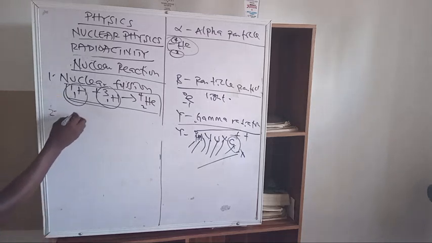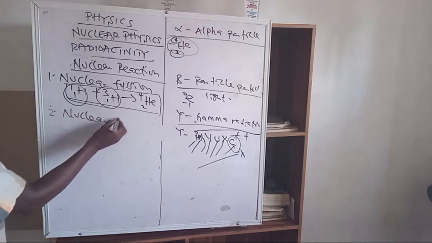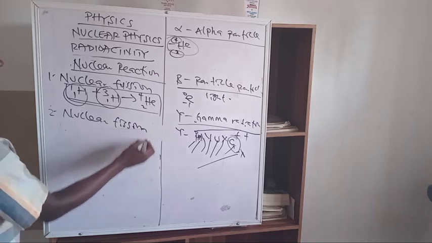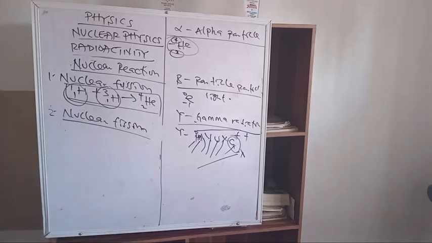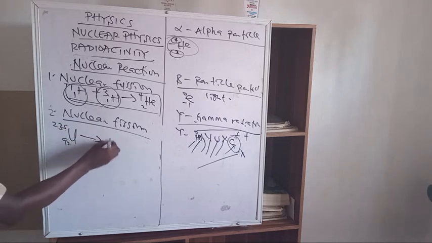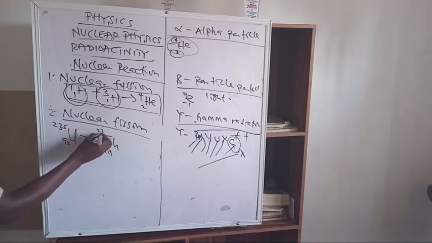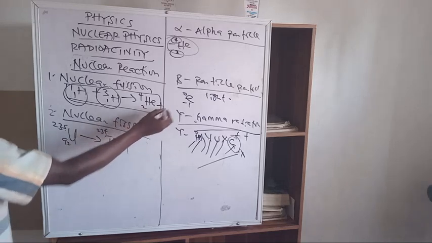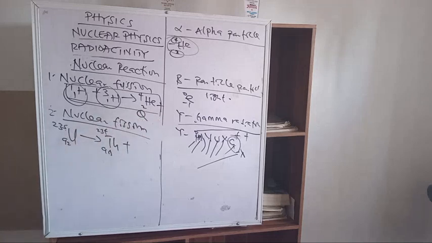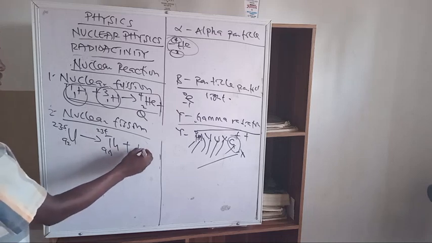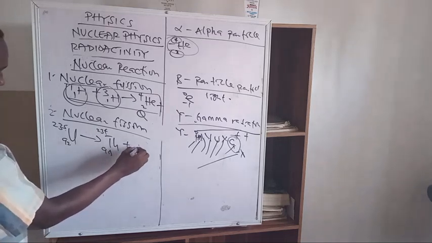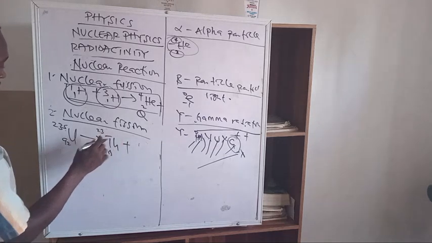Now, nuclear fission, which is the second one, is defined as the breaking down or the disintegration of a heavy nucleus into two or more lighter nuclei. Like uranium, which has an atomic number of 92 and mass number 235. If you disintegrate it, at the end you have thorium of 90 and 234, plus Q. Plus Q means plus energy, because anytime there's a nuclear reaction, there's always a release of energy. So you have 234 here, 90. What is left? You can put 2H1 there. I think helium 4-2 can go in this manner.